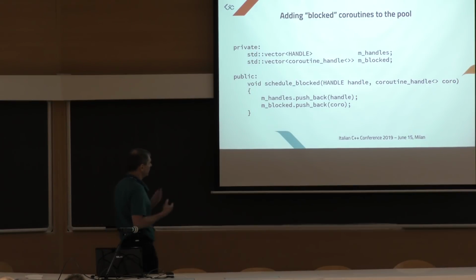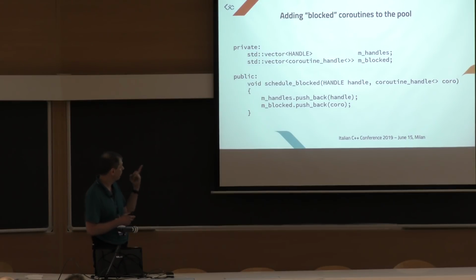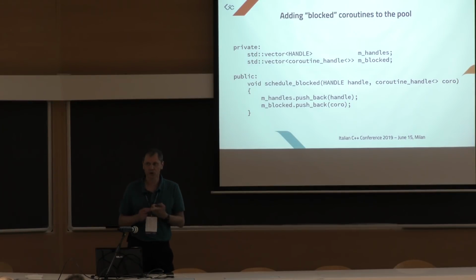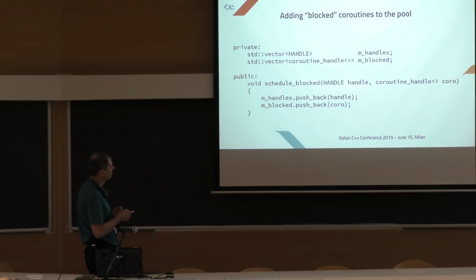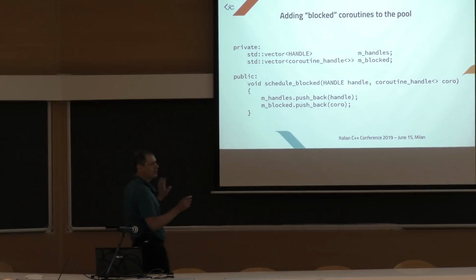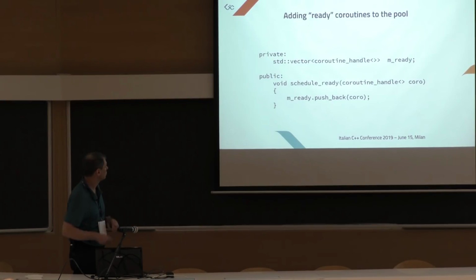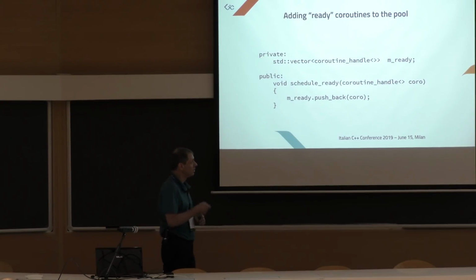Now, remember we have two use cases. The first handles the coroutines that are blocked, waiting for a handle to become signaled. So we have this schedule blocked function here. This function is called to say that this coroutine is blocked by this handle. We simply add the handle to this vector and this coroutine handle to this other vector, and we keep the two there.